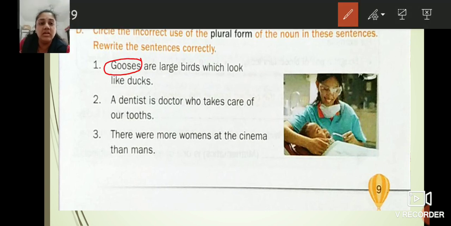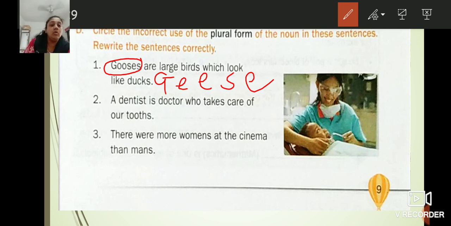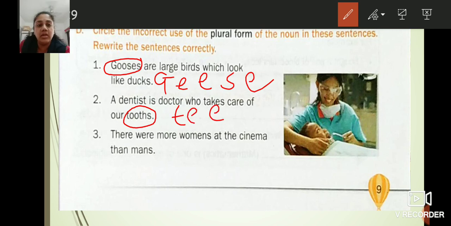Circle the geese and write down. Geese. A dentist is a doctor who takes care of our tooths. Which is the wrong word here? Incorrect word? It is tooths. And the plural form is T-E-E-T-H.